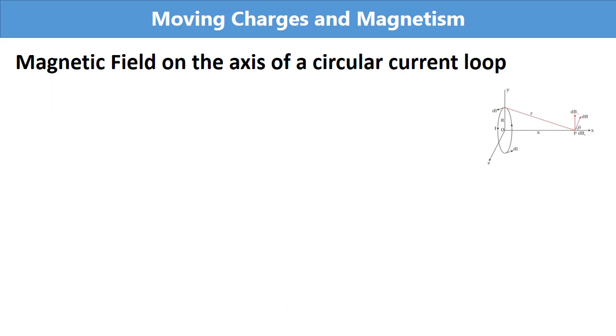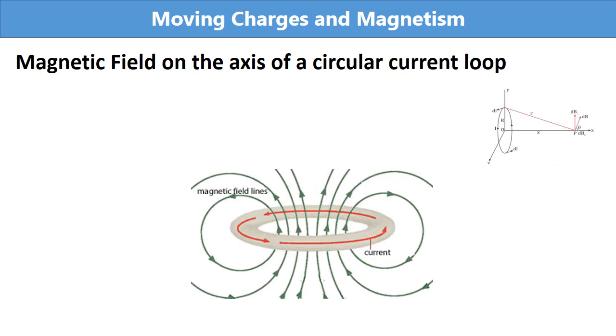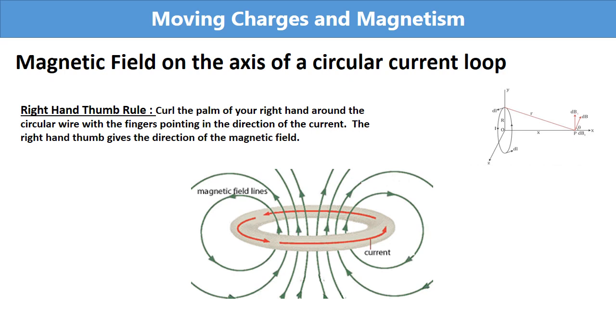The magnetic field lines due to a circular wire form closed loops. In figure, you can see the magnetic field lines. The direction of magnetic field is given by right hand thumb rule. Curl the palm of your right hand around the circular wire with the fingers pointing in the direction of the current. The right hand thumb gives the direction of magnetic field.